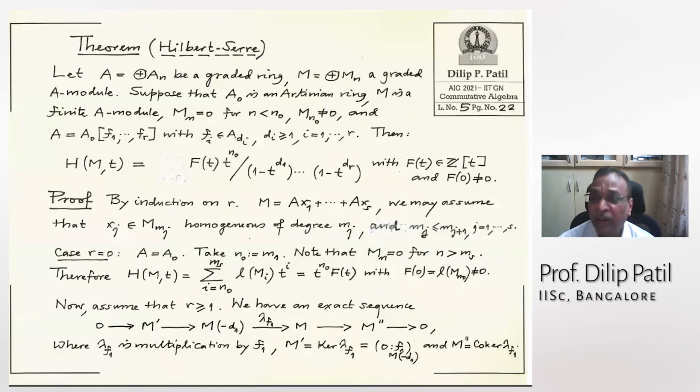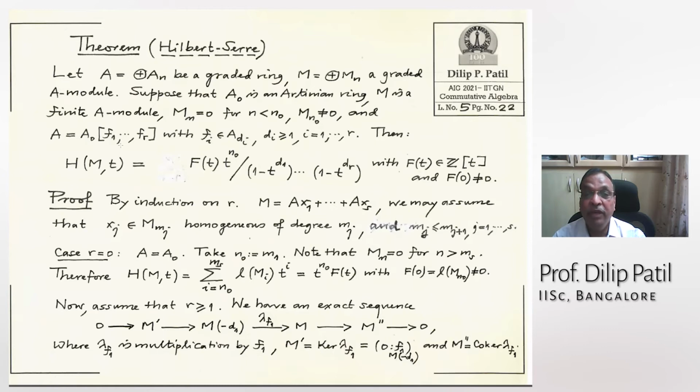Proof is not difficult. We already have a lot of preliminaries for the proof. And how are we going to prove this statement? We are going to prove it by induction on R. What is R? R is the number of these algebra generators, A0 algebra generators of A. That is what we are going to induct on.